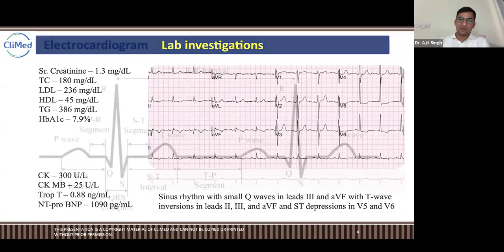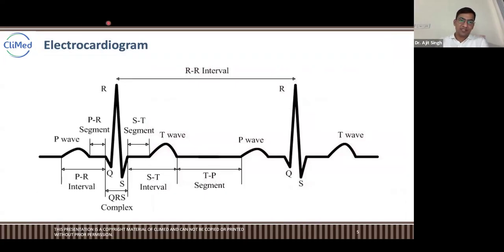Let's go to differentiation. This is the normal ECG, what we have learned in the last classes. This is the ST segment, this is the T wave. If the ST is going below this line, what is this line called?